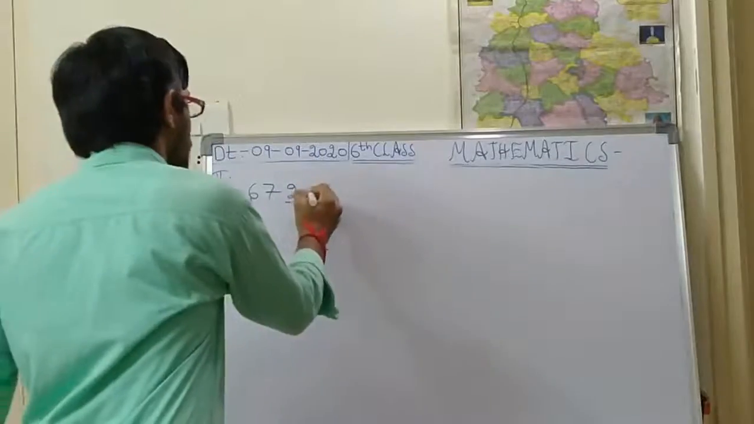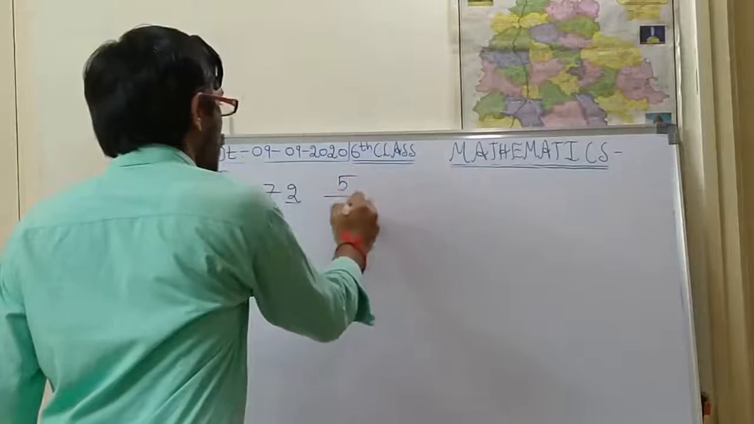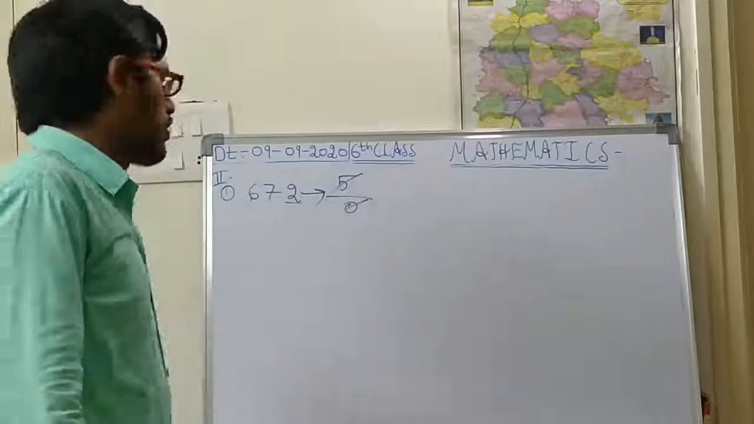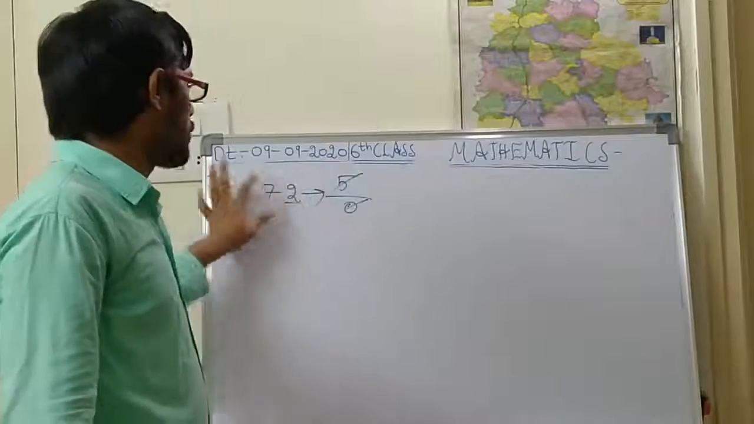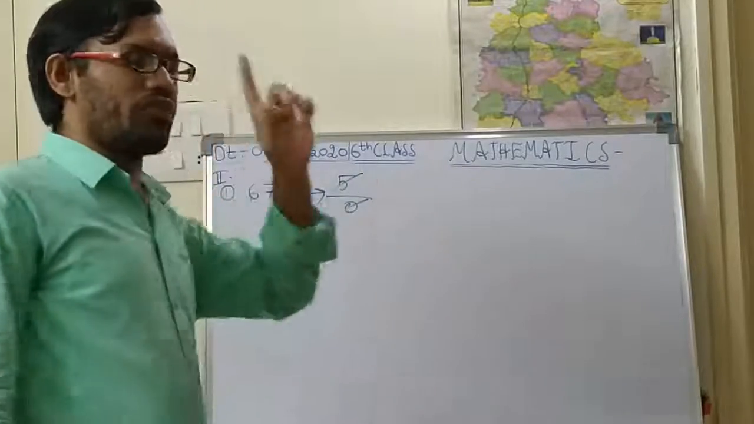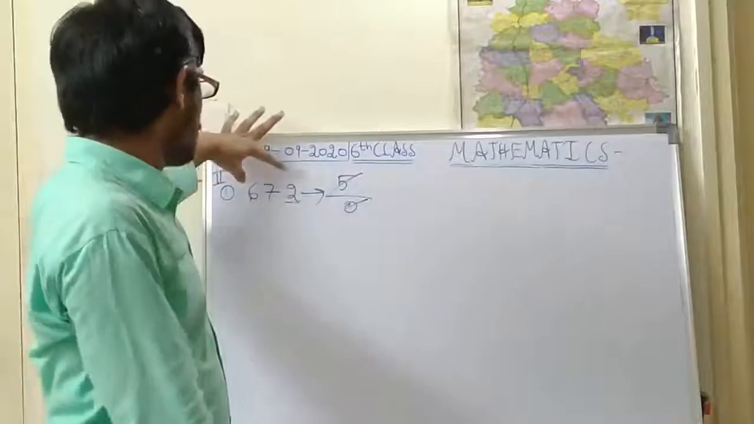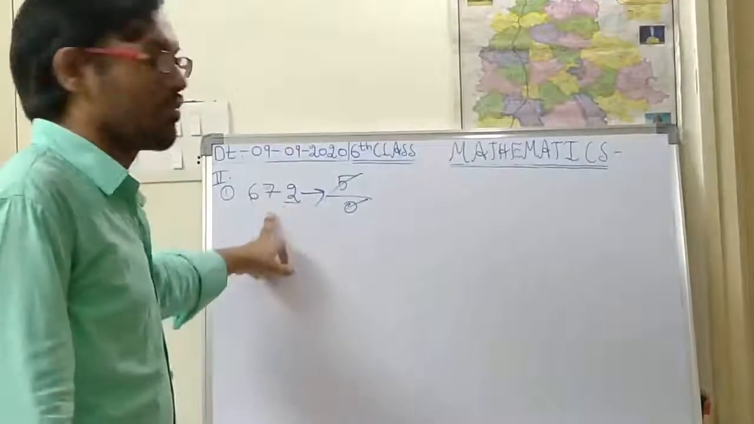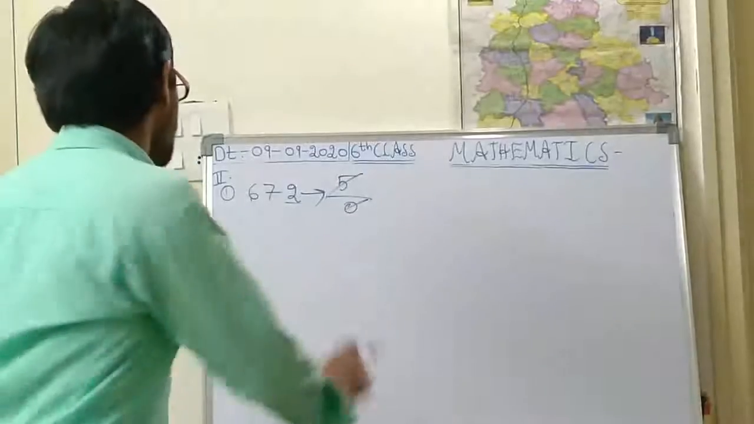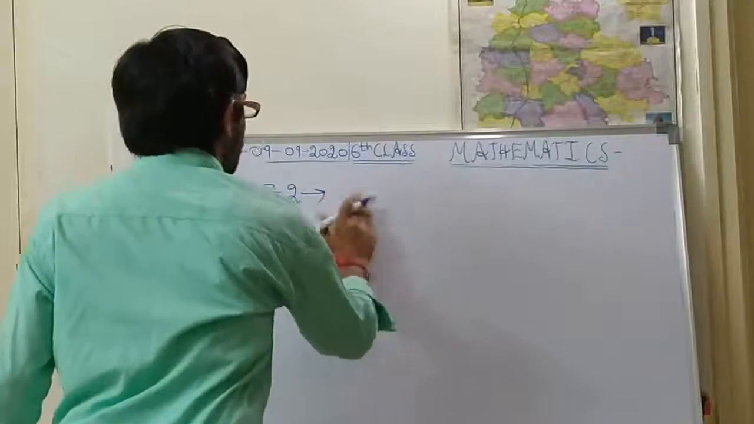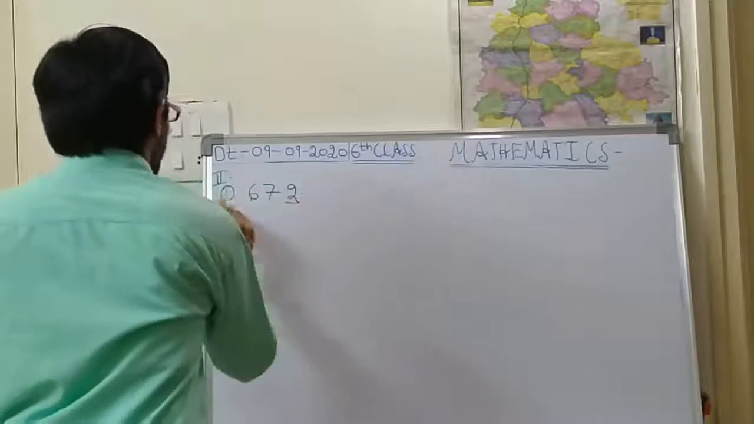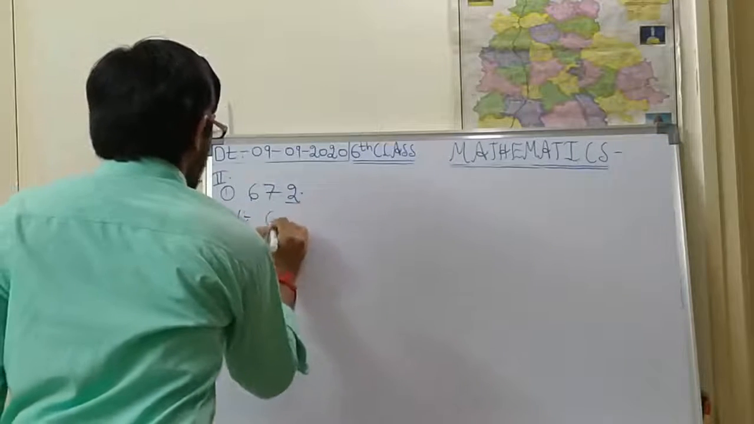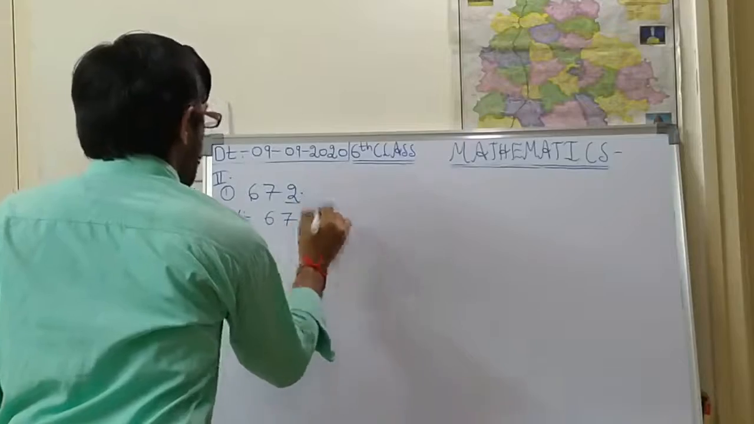But here this is not equal to either 5 or 0. So you are not supposed to check this number for 5 or for 10. You are supposed to check this number for the 9 table. Now how are you supposed to check? First write 672 as it is.